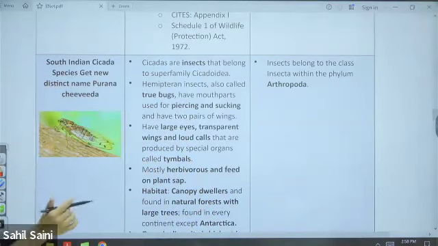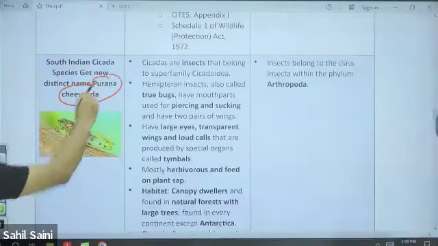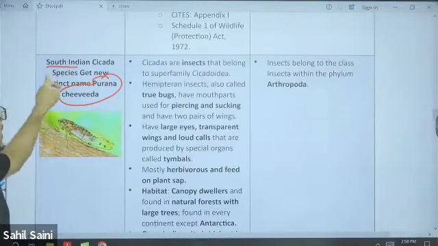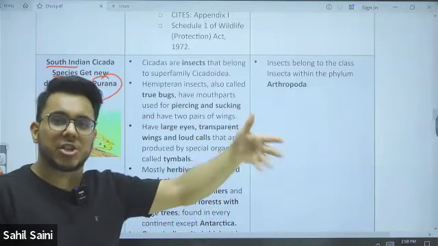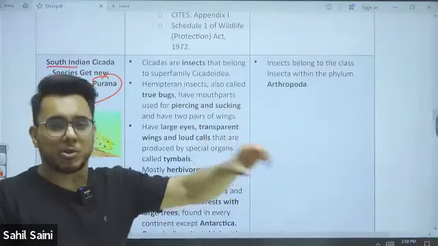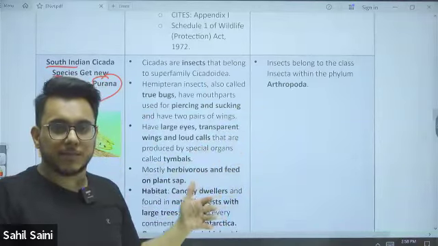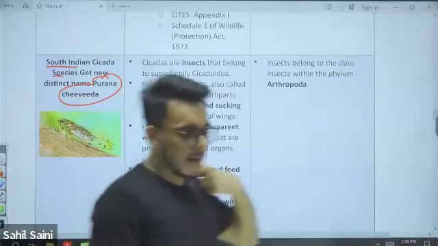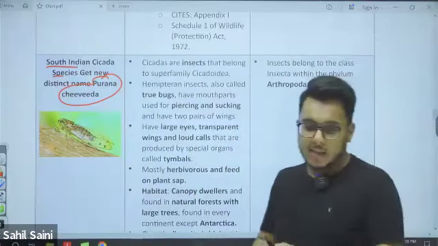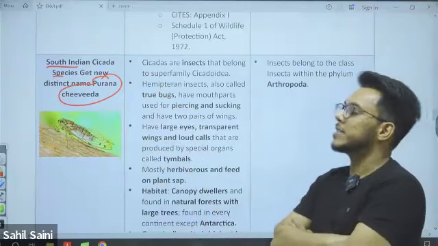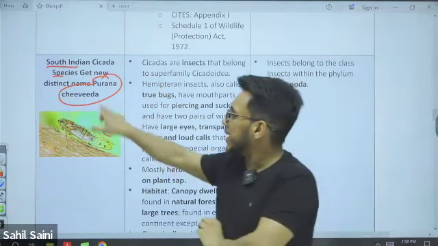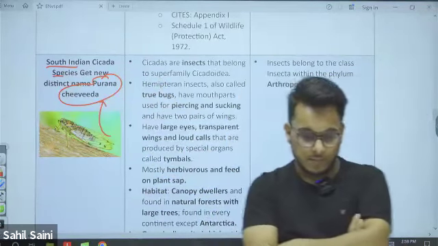In India, in the Western Ghats region, we have this Purana Chivada, which was earlier called the South Indian cicada. So yes, you might have read that in Malaysia, they will be there; they'll be there in Bali, beyond India also. It is not distinct to India only. Within the cicada family there are many distinct cicadas. In the Western Ghats we have the South Indian cicada, which is now renamed the Purana Chivada.